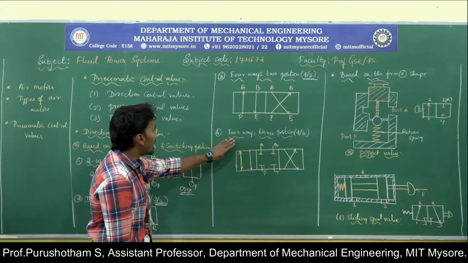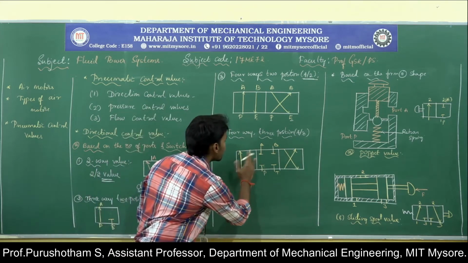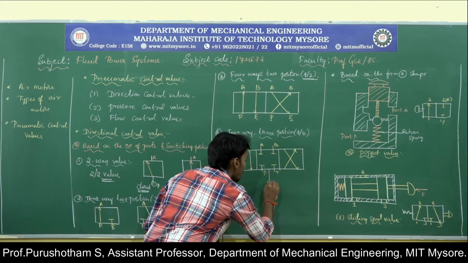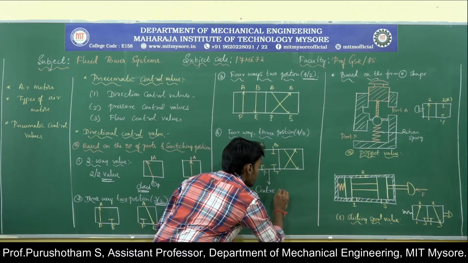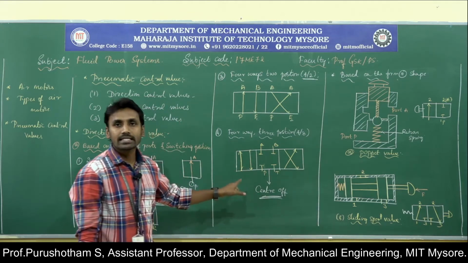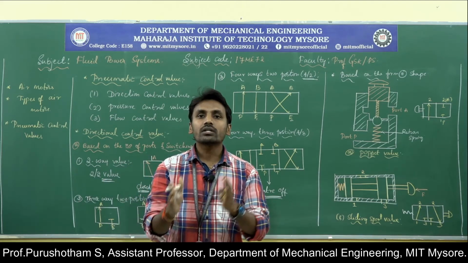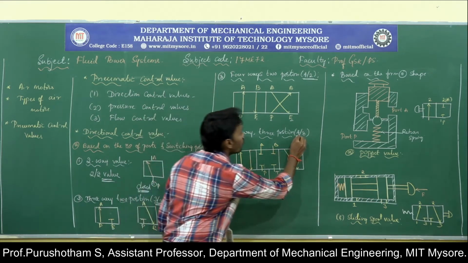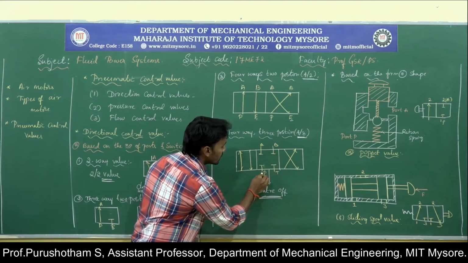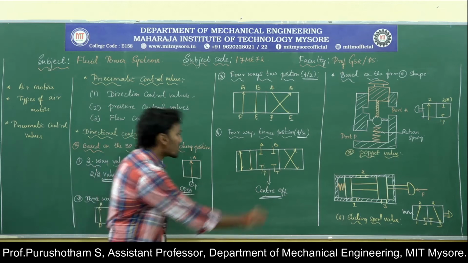That means here we have 4 ports and 3 positions. On either side of the position, the fluid energy is acting, hence the middle position is called the center position. This type of valve is also used in double acting cylinders. When you want to hold the load, or hold the extension or retraction, then we go for the 4/3 valves. In this center position, if you observe, all the ports are closed. The pump port, tank port, outlet port A and outlet port B are all closed here.